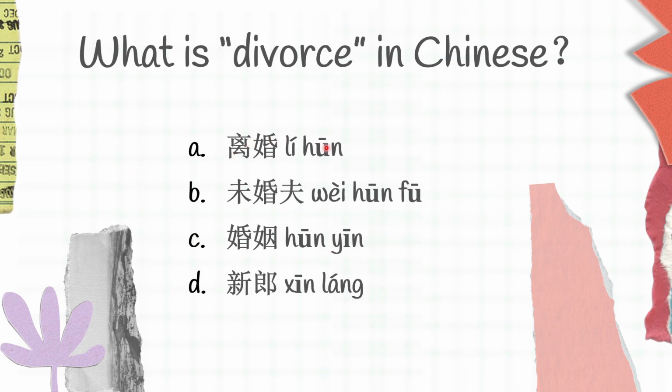离婚 is divorce, 未婚夫 is fiancé for man, 婚姻 is wedding, 新郎 is groom. And A is the right answer for this question. 离婚.